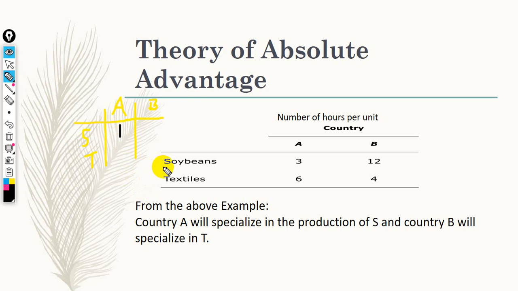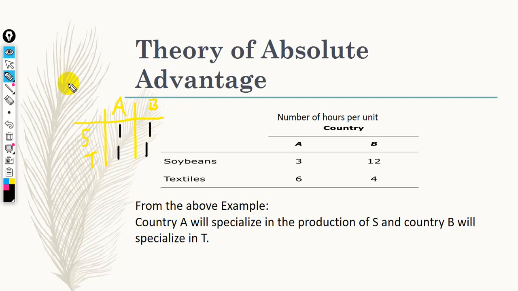With respect to country B, it takes 12 hours to produce only 1 unit of soybeans, so the number of units produced of soybeans is 1. With respect to textile, in country A it takes 6 hours to produce only 1 unit, and in country B, 4 hours to produce only 1 unit.